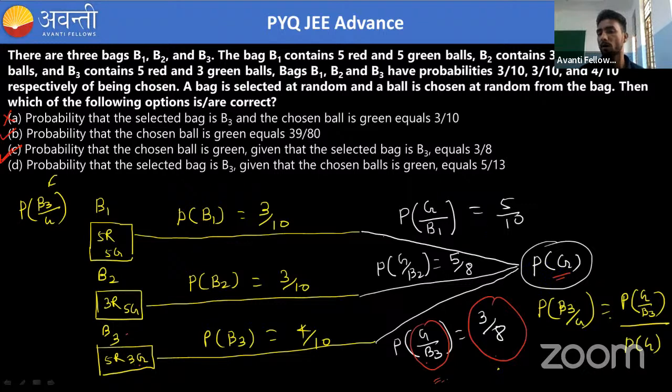I hope you have read the formula. So now if you see P(G|B3), it is 3 by 8. And what is this one? This is 39 by 80, right? Because PG we have already found. So this is 10 and this is 13, so I think it will be 10 by 30. But here it is 5 by 13, so this is also incorrect. Okay, so we have options B and C as correct options.